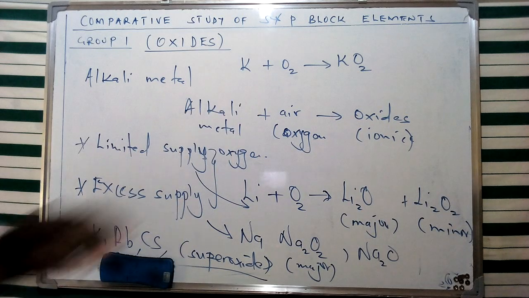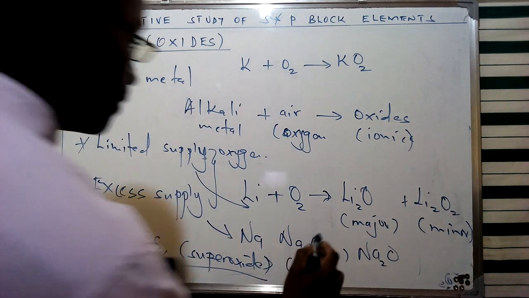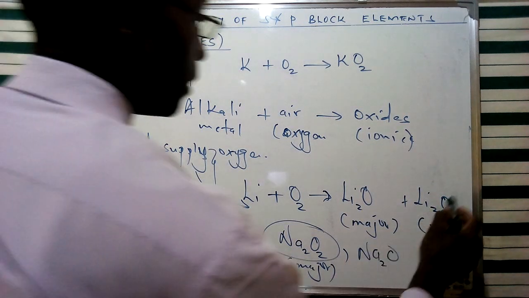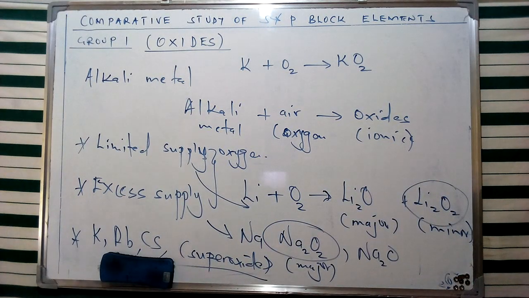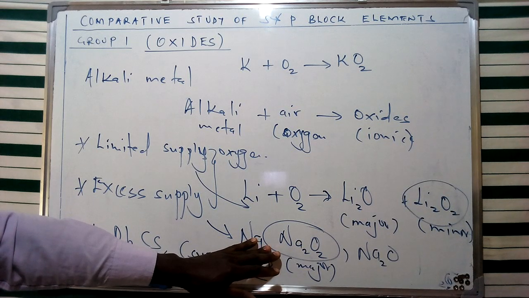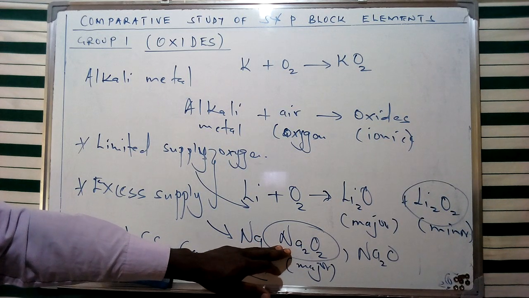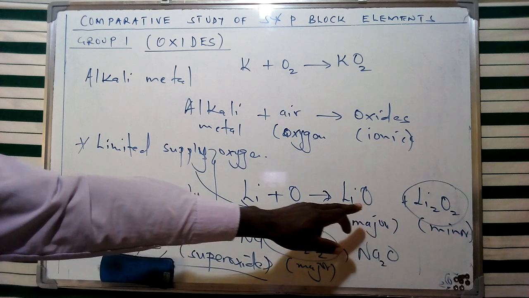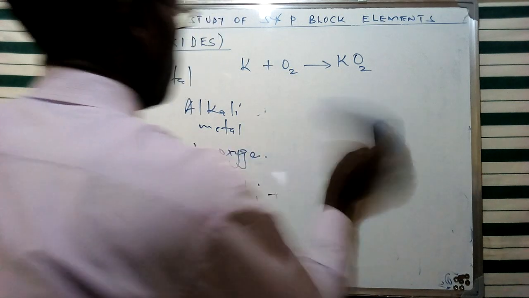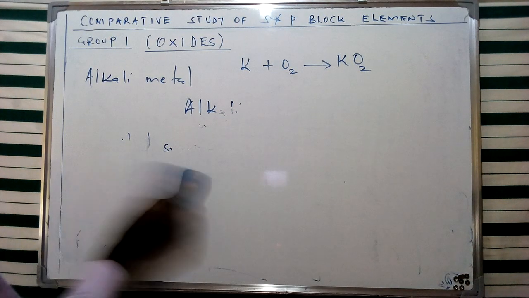Some of the products which are going to be realized from these specific reactions are going to be relevant as well, as we said from our previous discussion on some of the applications which we are going to come across in our day-to-day lives. Now, if you look at sodium, in this specific case we have sodium peroxide, and of course lithium peroxide, which I've mentioned. These are going to be very essential elements, especially in trying to manufacture bleaching agents in the detergent industry. So, just to give a summary.